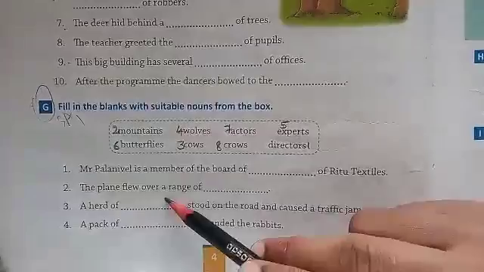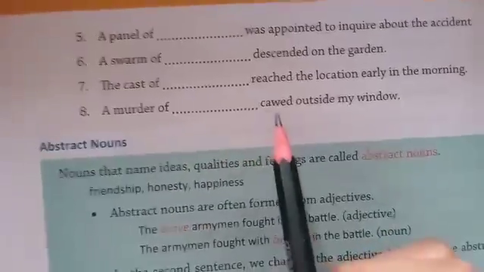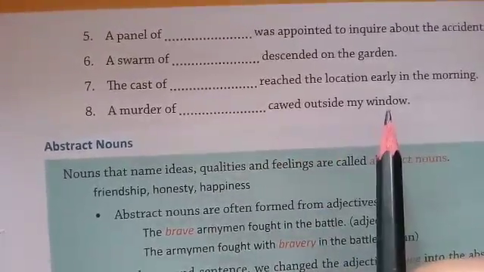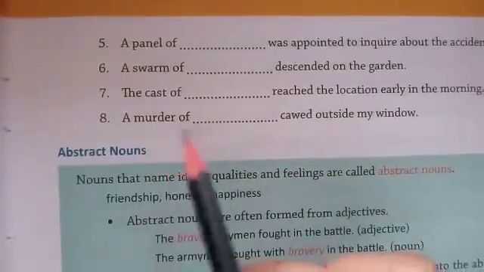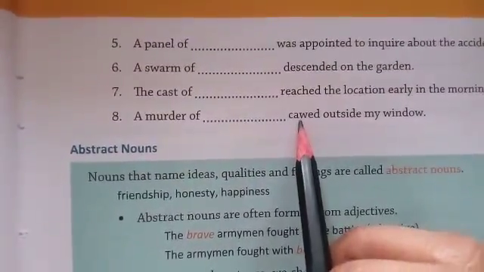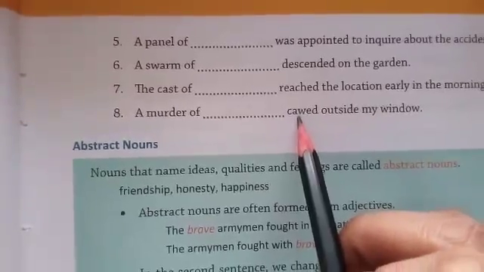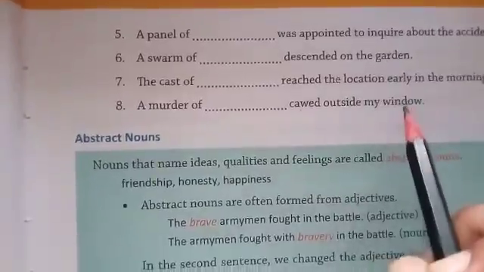A herd of cows stood on the road and caused a traffic jam. Then coming to one, a murder of dash cawed outside my window. For that one, a murder of crows. Crows make different noise when one more crow has died. So the murder of crows cawed outside my window.